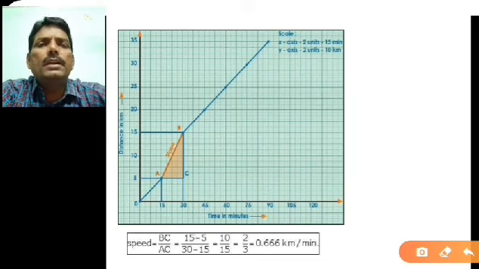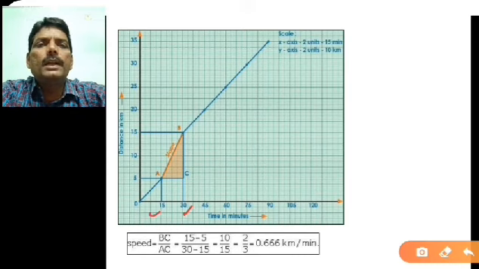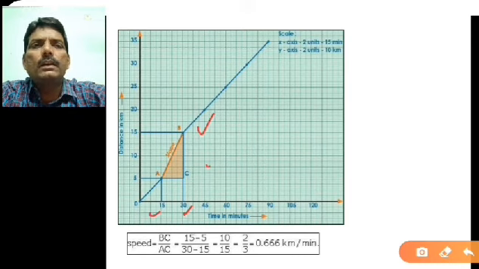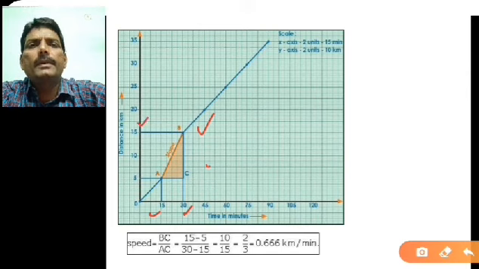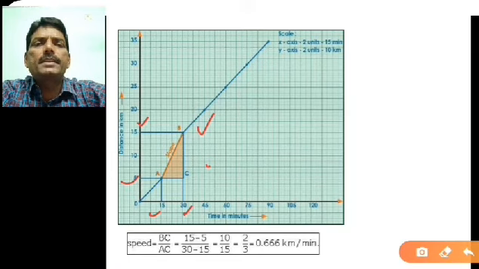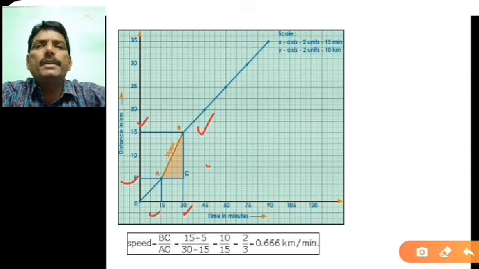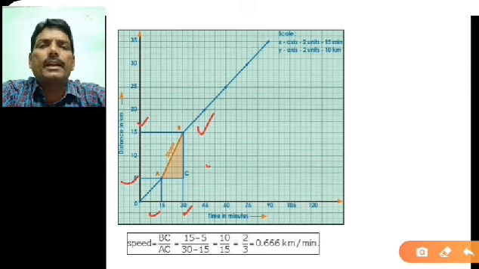Now you can see here on the x axis the points A and C indicate 30 and 15. Similarly, points B and C on the y axis indicate 15 and 5, that means 5 kilometer and 15 kilometer. Similarly here on the x axis, 15 minutes and 30 minutes. So ABC is nothing but your right angle triangle.